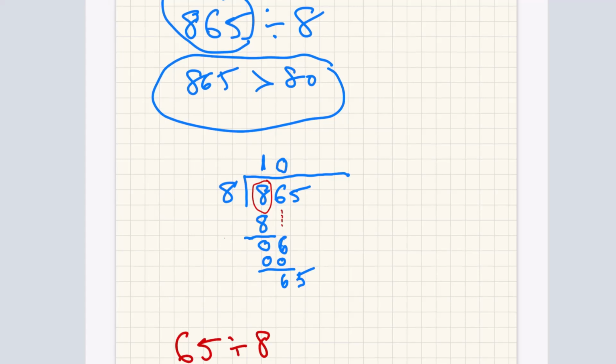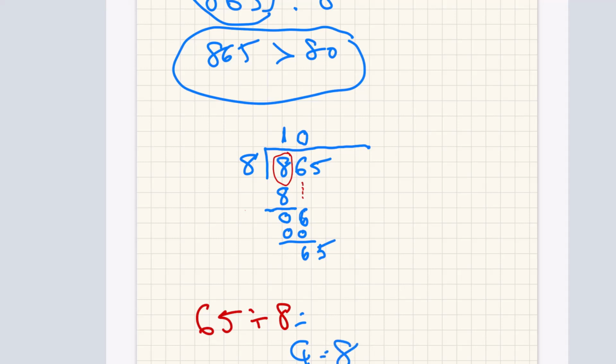Now that we know that, we go back over here. We take that 65, we're doing 65 divided by 8, and the quotient is 8, as we just saw. So when you put the 8, you put the 8 above that dividend. You then take the partial product, which is 8 times 8, you got from the table also, 64. You put that below the dividend, and now you take the dividend, 65, minus the partial product, 64, and you subtract them, 65 minus 64, and you get 1.